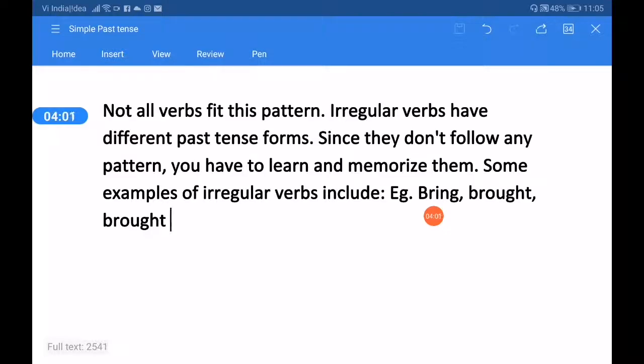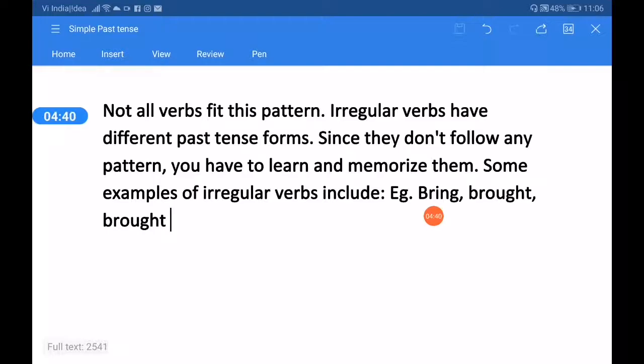In positive sentences or in affirmative sentences with all kinds of subjects, either singular or plural, only the second form of the main verb will be used over here. In negative sentences with all kinds of subjects, either singular or plural, only did not will be used and then the first form of the main verb. In interrogative sentences, did will come in the beginning of the sentence, then the subject, and after that the first form of the main verb, and finally a question mark.